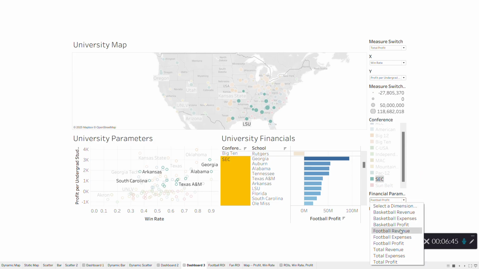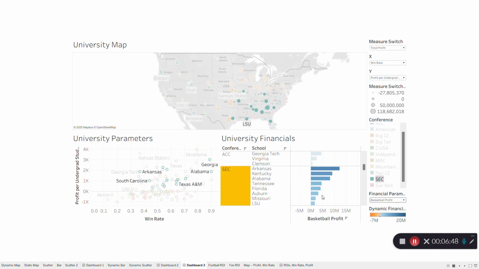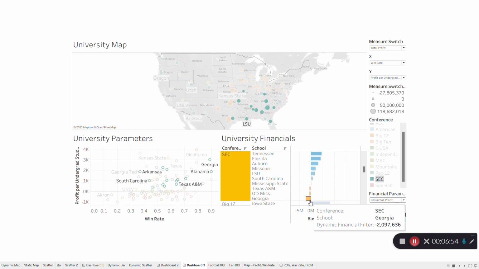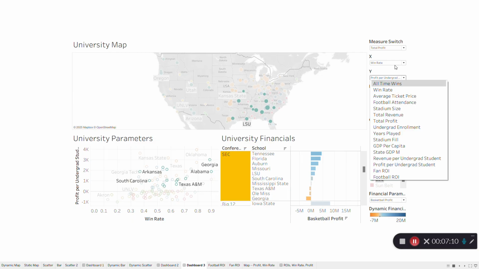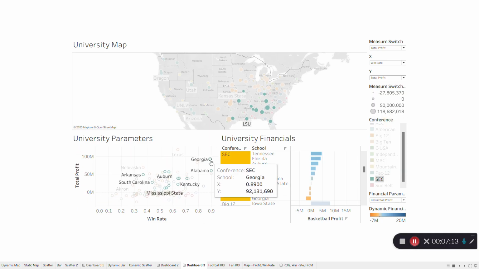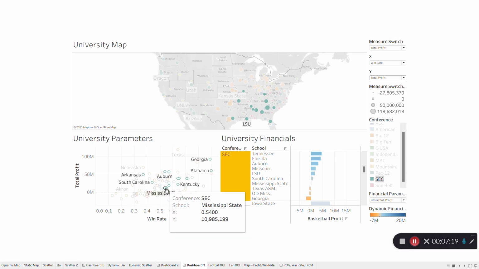And if we jump to basketball profit, for example, a different sport, Georgia's no longer at the top of this list. In fact, they're actually at the bottom of the SEC performance. But as we look back to win rate, Georgia wins most of their games and loses maybe one or two a season, and this makes an impact on profit values. So if we switch this to win rate and total profit, winning makes a huge difference, especially in the SEC. There are schools like Mississippi State who aren't winning as many games, especially within their conference, and they aren't making as much money as Georgia or Alabama.